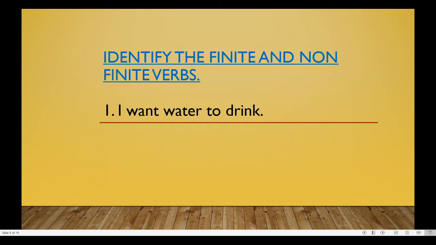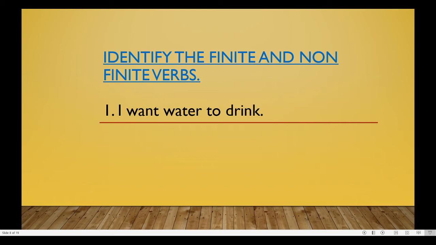Now let us do an exercise. Identify the finite and non-finite verbs in the sentence. Let us see. What is the sentence given here? I want water to drink. What are the verbs in this sentence? Can you identify them? The verbs are want and to drink.